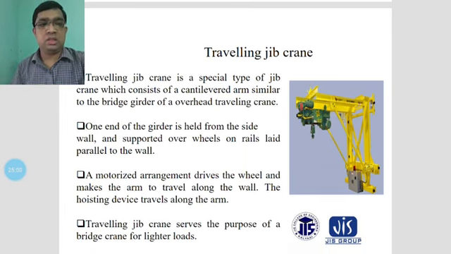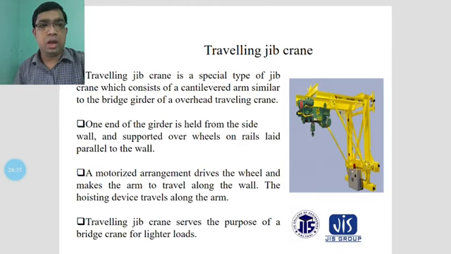You can see in this figure the cantilever arm, where one end is fixed and the other is free. The cantilever arm is considered according to the bridge girder of the overhead traveling crane. One end of the girder is held from the side wall and supported over wheels on a rail laid parallel to the wall, and a motorized arrangement drives the wheels and makes the arm travel along the wall.